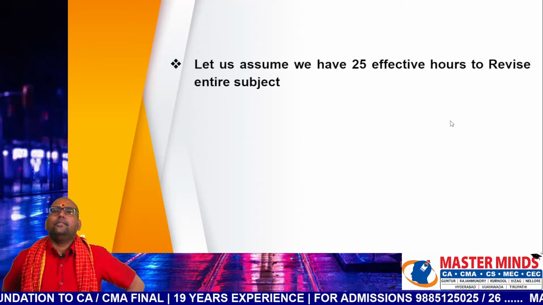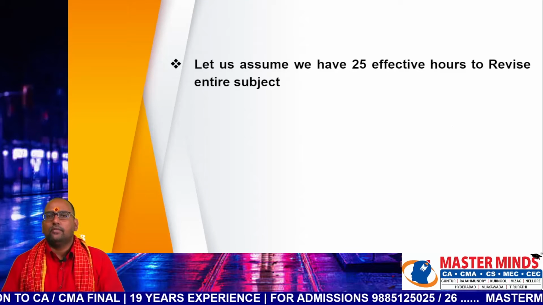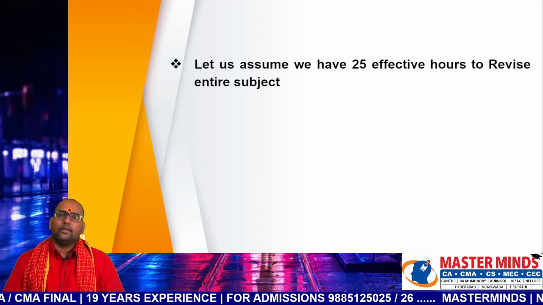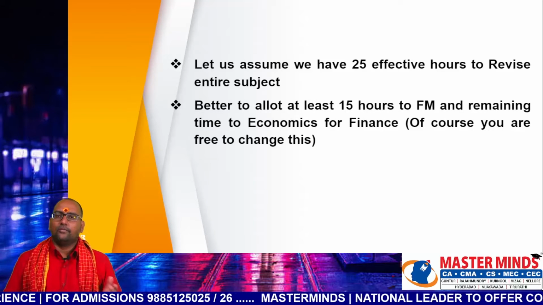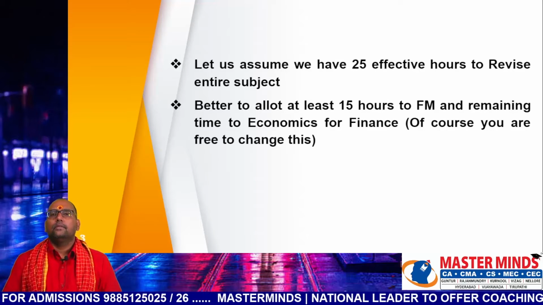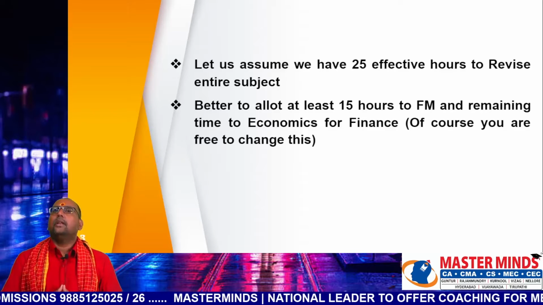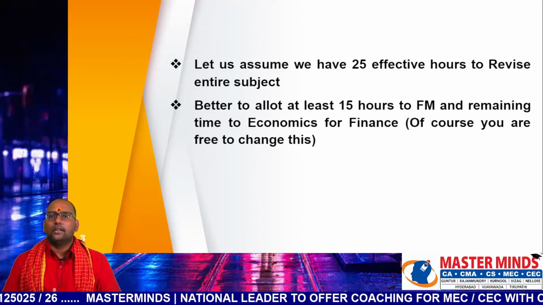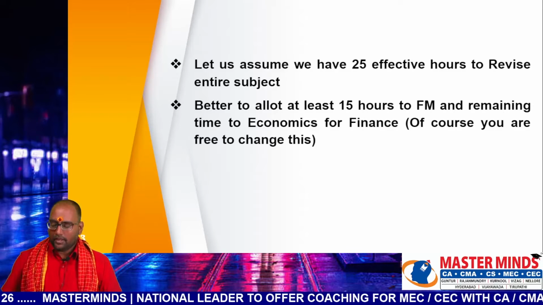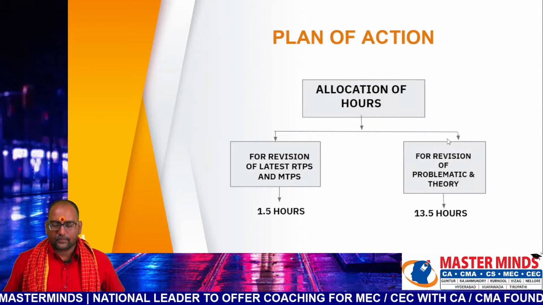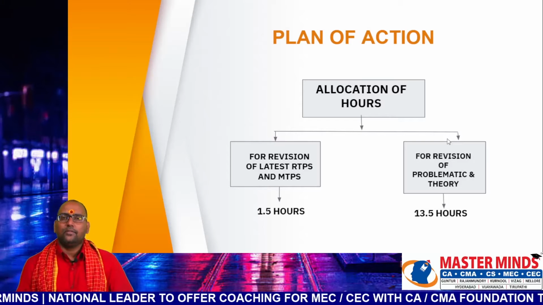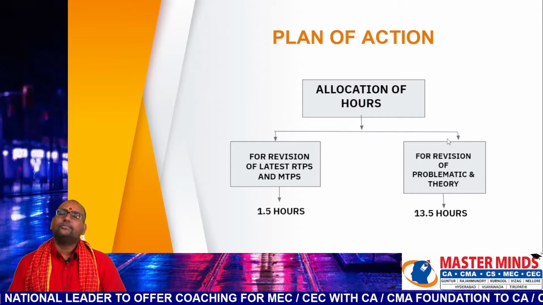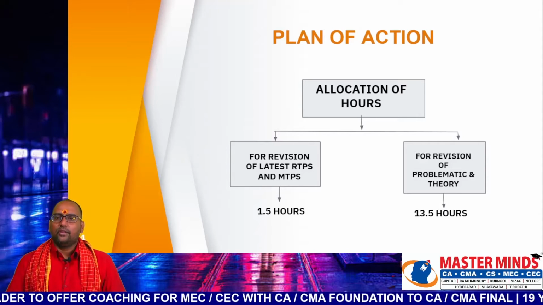See, we made a strategy considering 25 effective hours for revising the entire subject. For part A, financial management, it is better to allocate at least 15 hours for revising FM and the balance 10 hours for revising Economics for Finance. Then what is the plan of action? What do you have to do? Take 15 hours for revising the FM.